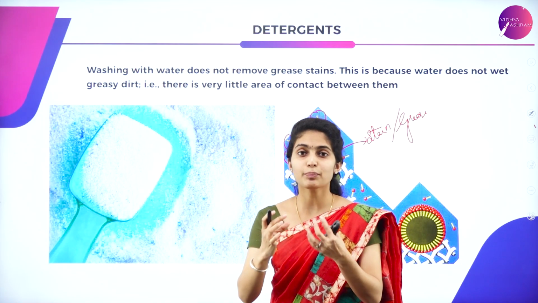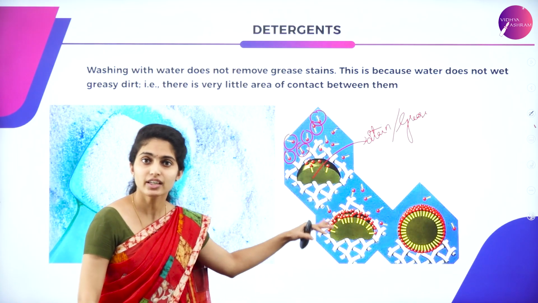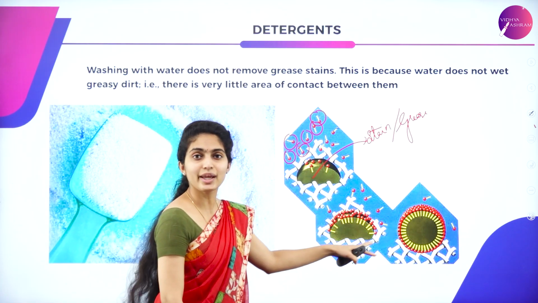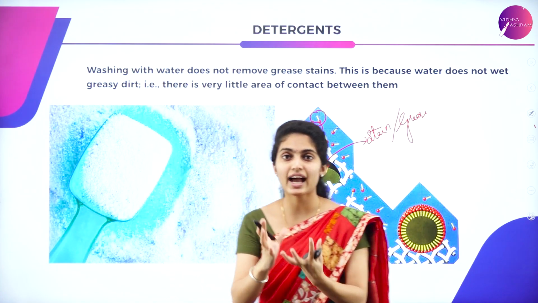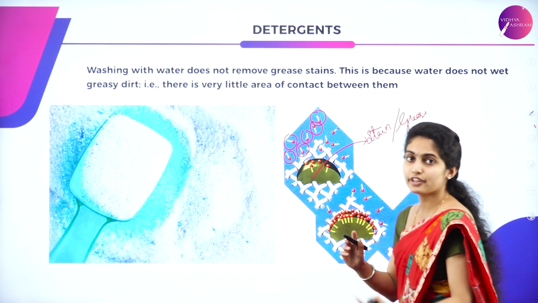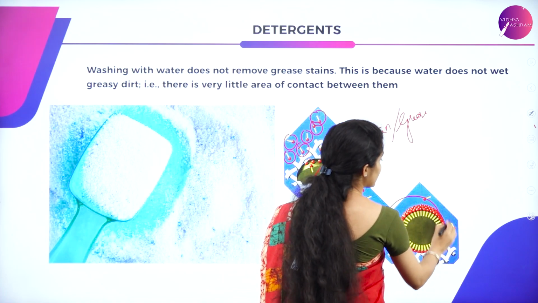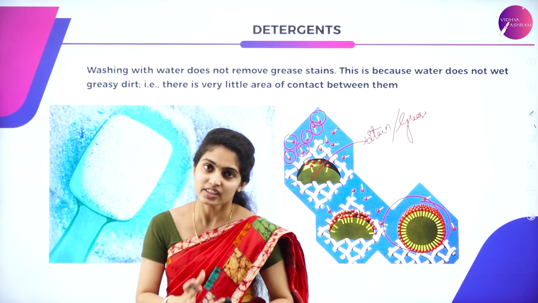Those detergent particles cover up the grease or the stains present on the clothes. Later, these needle-like particles of the detergent cover the stains completely and take them away along with them. That is how your clothes get cleaned of the stain.